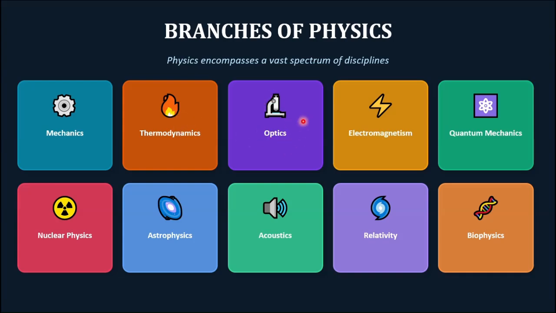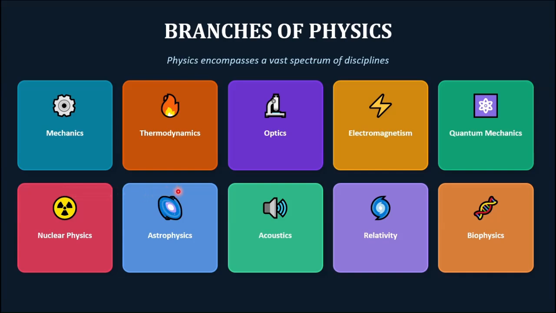In optics, we study light, its nature, and its behavior. Then we have the study of electricity, magnetism, and their mutual relationship. So we study it in electromagnetism. The next branch is quantum mechanics, where we look at things at the atomic level, the very smallest level. Next, we have nuclear physics, where we focus on the nuclei of an atom, the behavior of the nucleus, the particles inside, and the reactions taking place at the nuclear level.